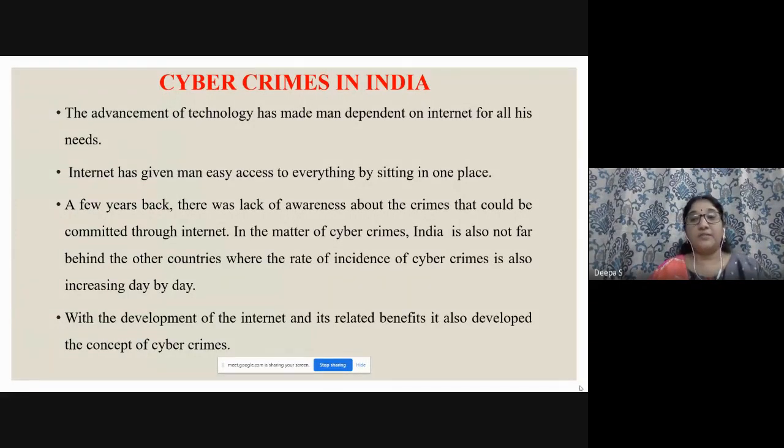So dear participants, we all, especially in these corona holidays, see many things coming on WhatsApp as information, and the officials are telling us, please don't believe this, don't believe that. Unless it comes officially, you can't believe it. That's what I have given: the rate of incidents is increasing day by day. With the development of the internet, the concept of cybercrime has developed.